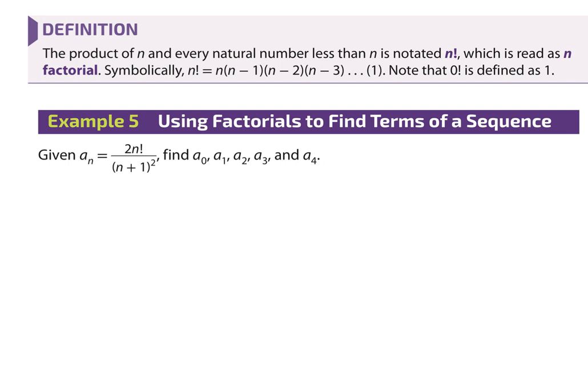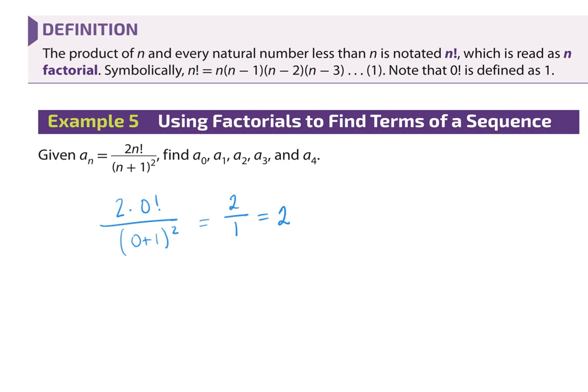So if they wanted me to plug these in, and we don't have to do all of them for time's sake, you would say 2 times 0 factorial over 0 plus 1 squared. 0 factorial is 1, 2 times 1 is 2, 1 squared is 1. That gives me a 2, all right? Does that make sense? And so you apply the factorial first. Let's skip to 3 because 1 factorial is also just 1.